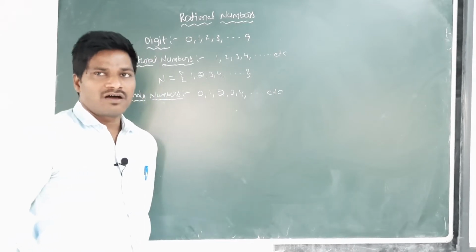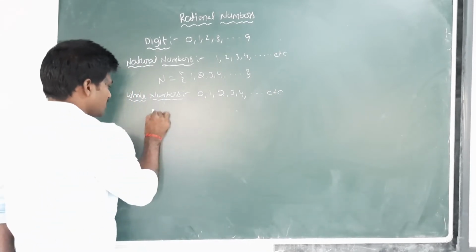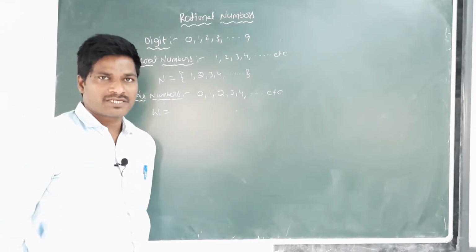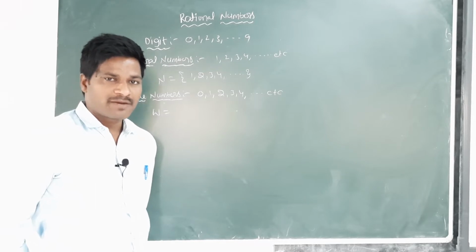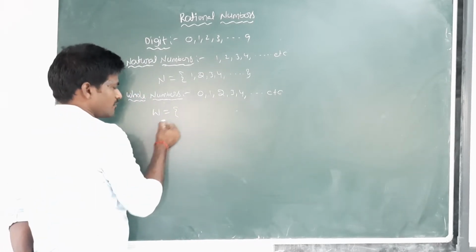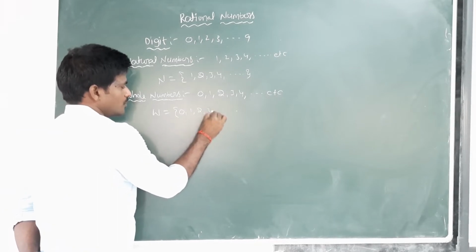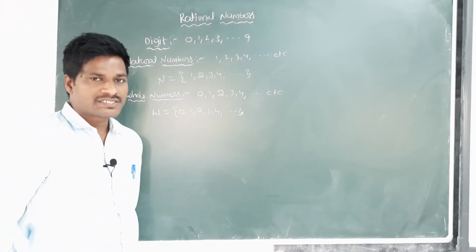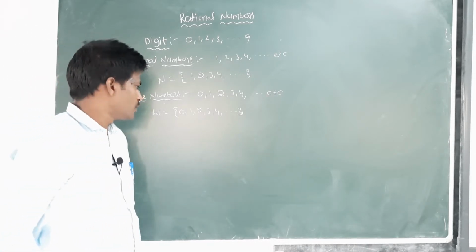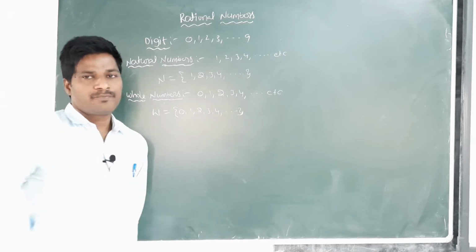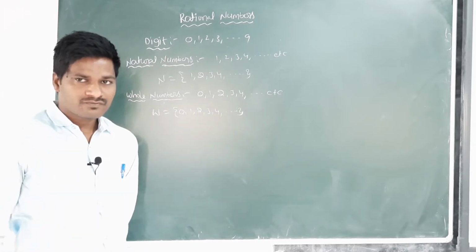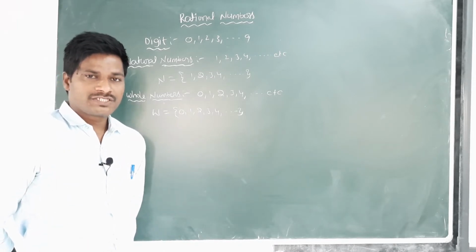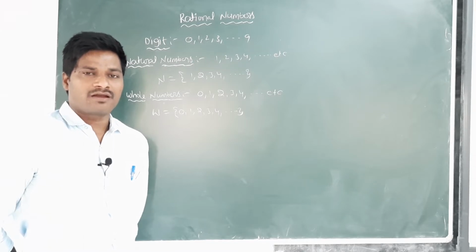The set of all whole numbers can be represented by capital W, equal to the set of 0, 1, 2, 3, 4 and so on. Clearly, every natural number is a whole number, but 0 is a whole number which is not a natural number.